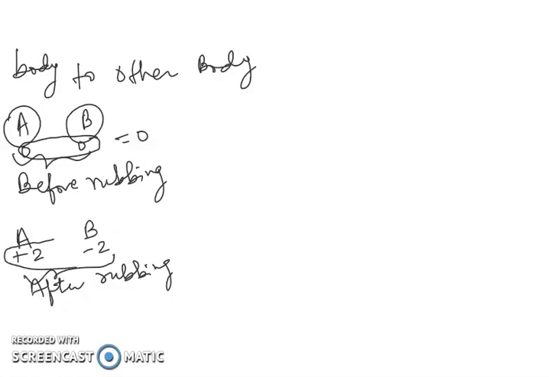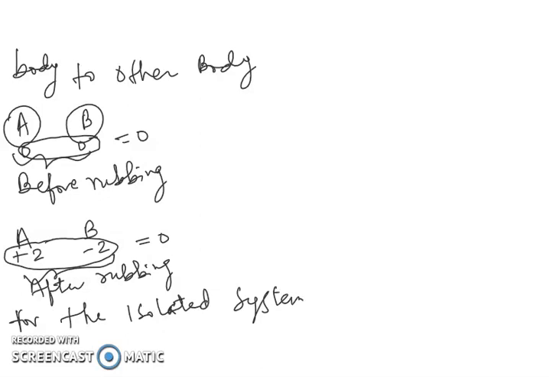Again, we can see one thing, that after rubbing the sum of charges is again 0. So for an isolated system, charge is always conserved. Isolated system means the objects we are taking for our experiment. For an isolated system, charge is always conserved.